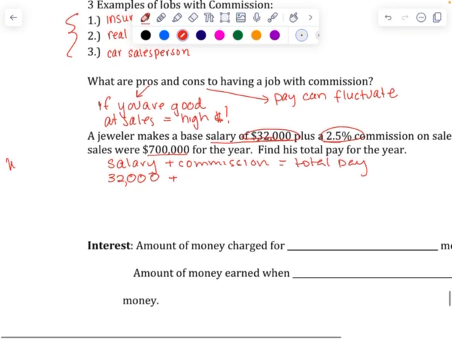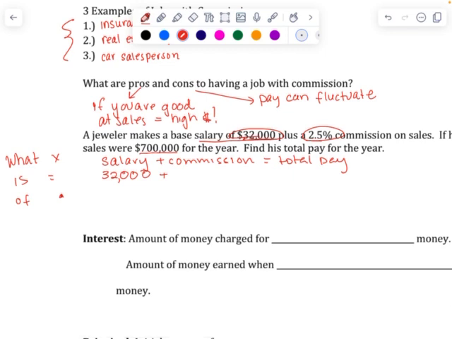Remember, what is x, is equals, of is multiplication. So what is 2.5% of 700,000? That's his commission. 2.5%, so we can write that over 100, of 700,000.